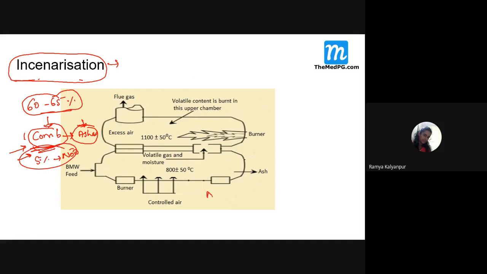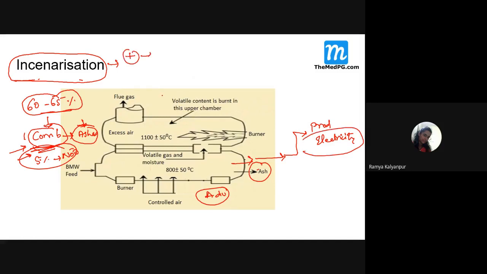And what is one advantage with this incineration is that whatever sludge or additional waste is produced can be used for the production of electricity. So now what are the benefits of this incineration, students? One is all the infected, contagious, infectious waste is converted and made non-toxic. Second thing is that we are able to generate electricity also. Some good thing is also happening, but the problem is that it is very expensive.